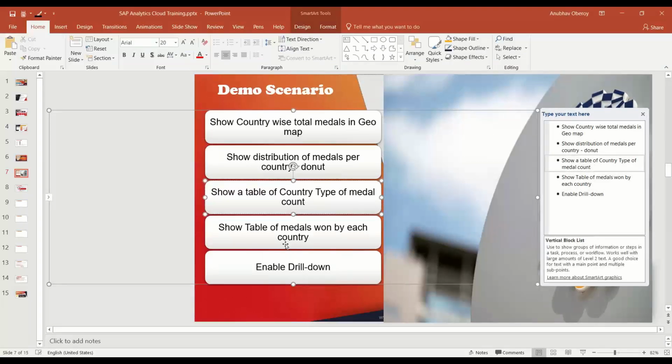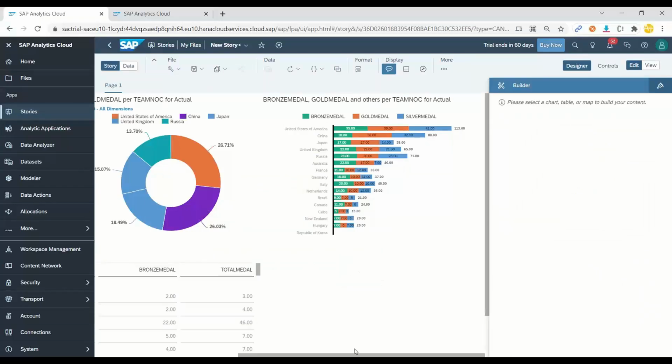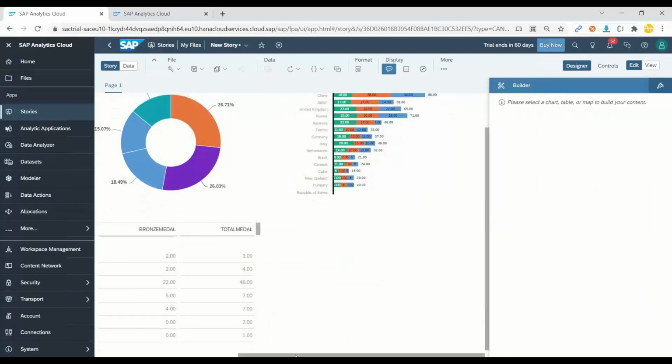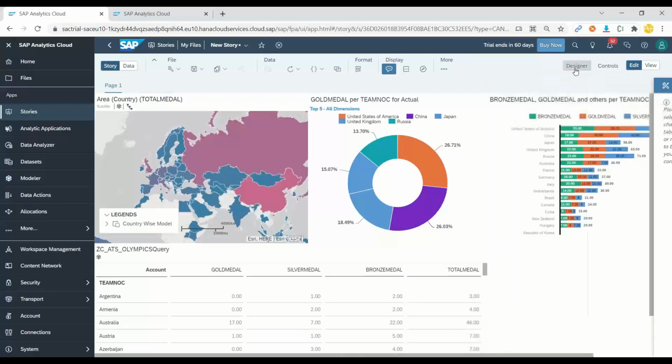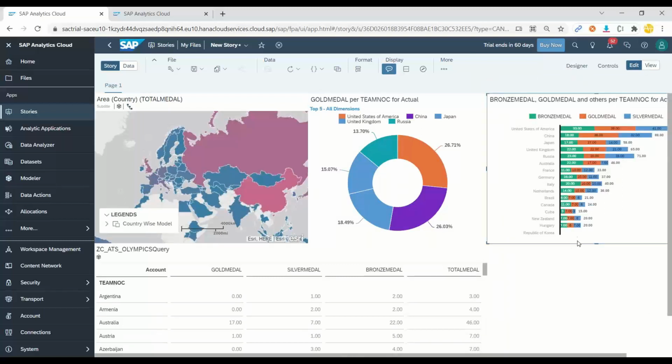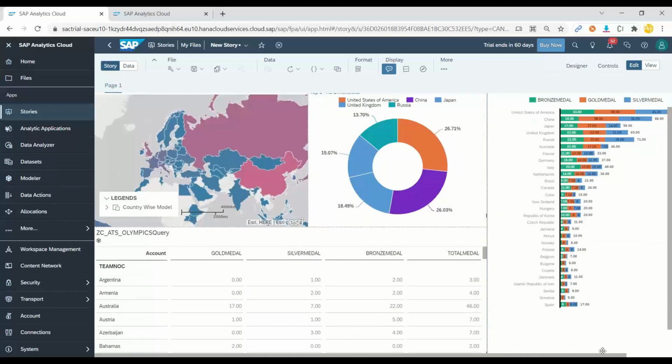Okay, the last requirement here is to enable a drill down. What I wanted to do is select a country in the map, and based on that, I want my entire set of charts and tables to automatically change.